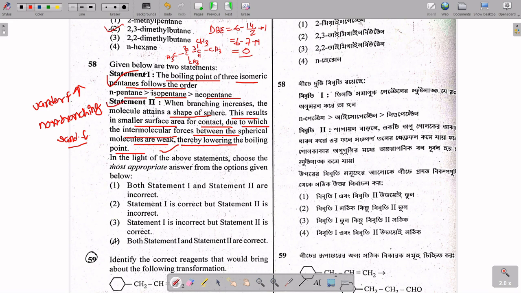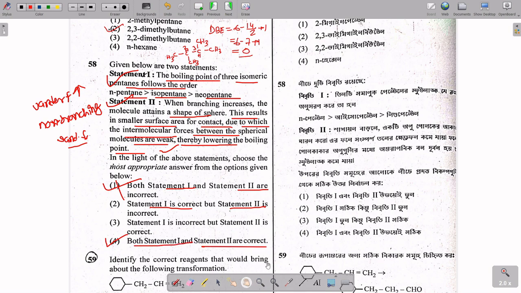So in this case, both statements should be correct. So option B would be correct if statement 1 is correct and statement 2 is incorrect. No, not option B. Option 4 will be correct: both statement 1 and statement 2 are correct.